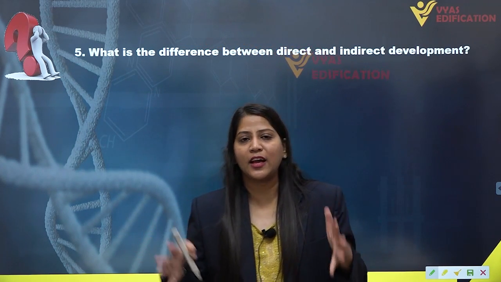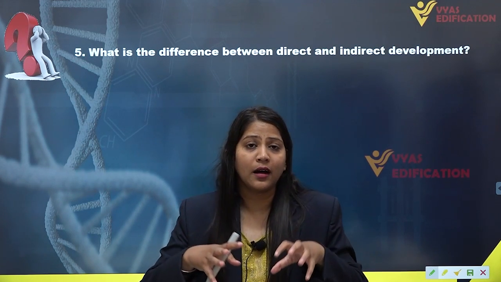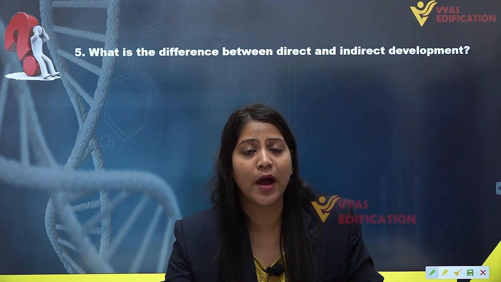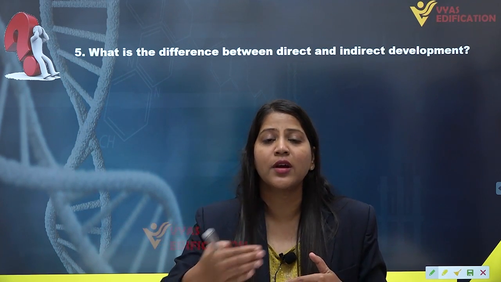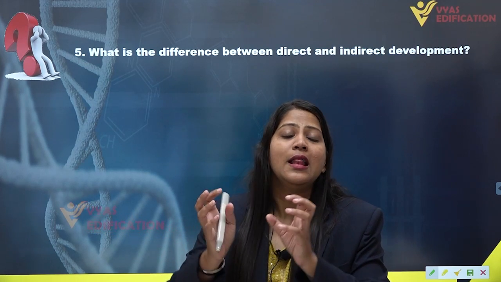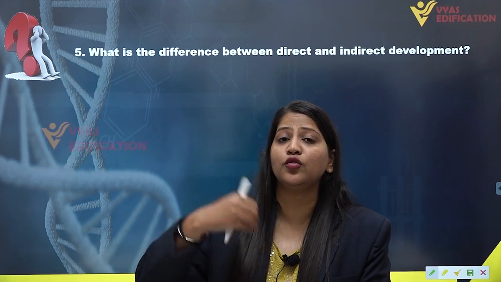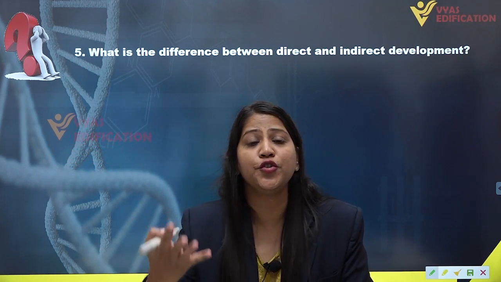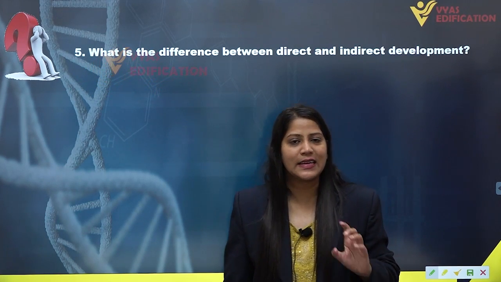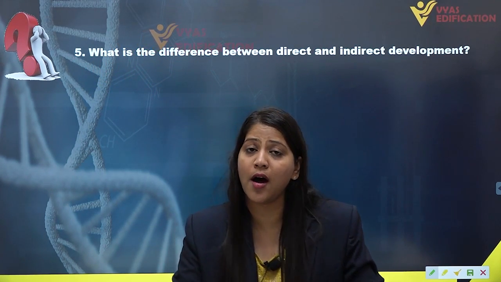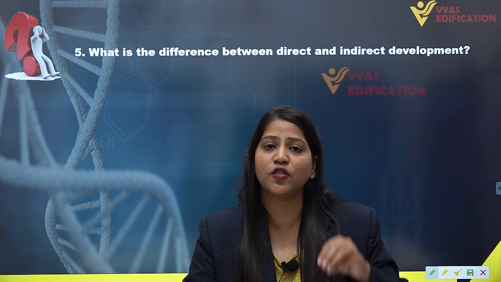If the embryo is not going to transform into an adult directly and is developing into a larval stage, a less developed larva, and then this larva develops into an adult, then this kind of development is known as indirect development, because an intermediate stage, a larval stage, is present in them,